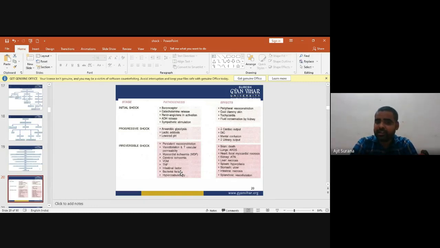Now, initial shock. The pathogenesis of the initial shock involves baroreceptors, catecholamine release, renin-angiotensin activation, ADH release, and sympathetic stimulation. The effects of the initial shock are peripheral vasoconstriction, cool, clammy skin, tachycardia, and fluid conservation by the kidney. Now, the second one, progressive shock. The pathogenesis of progressive shock is anaerobic glycolysis, lactic acidosis, and lower pH, due to which there is decreased cardiac output, DIC, mental confusion, and decreased urinary output.